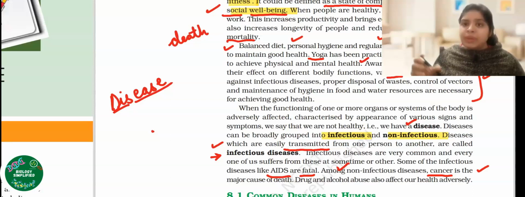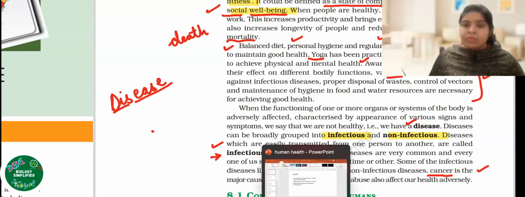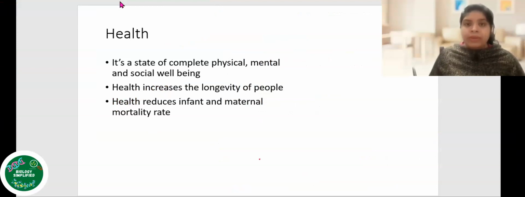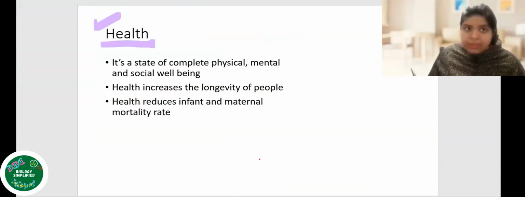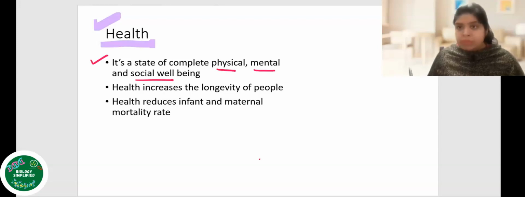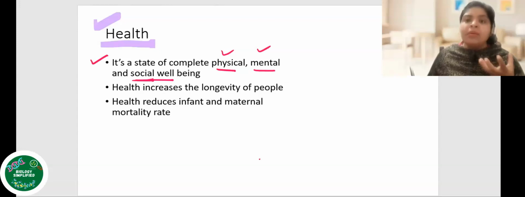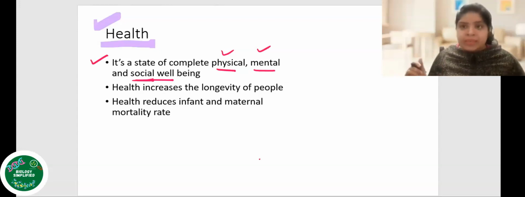All right. So I'll just quickly give you the highlights of what we have discussed. First we discussed the definition of health. So what do we call health? It's a state of complete physical, mental, and social well-being of a person. Whenever you're defining health, you have to include all the three aspects: physical, mental, and social well-being of a person. तीनों चीजों की हम इंटीग्रेटेड बात करते हैं, तभी हम किसी इंसान को healthy कह सकते हैं.